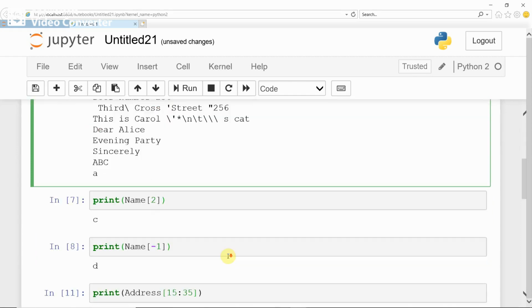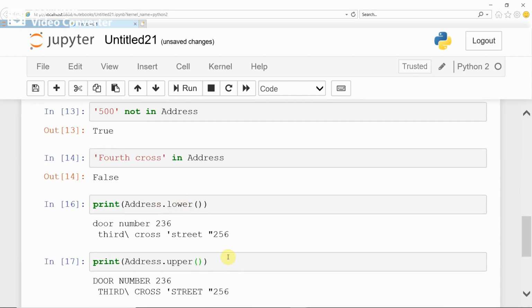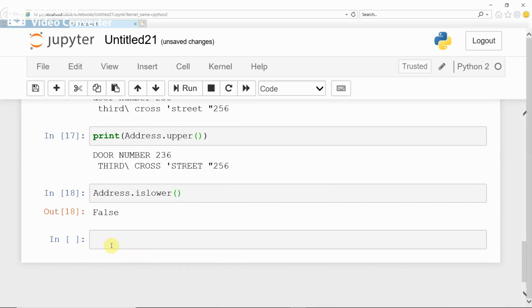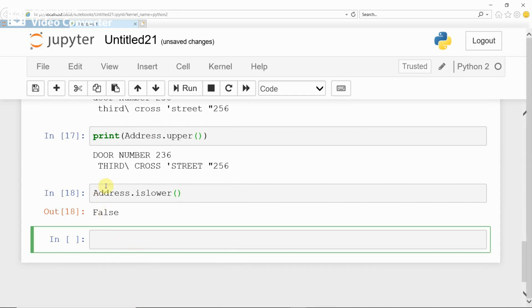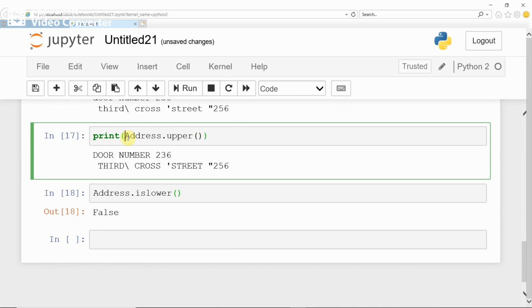Like that, you can also check whether address is in uppercase or not. See, now you have converted address to uppercase, correct? Now if you want to check whether the string is in uppercase, address dot isupper.